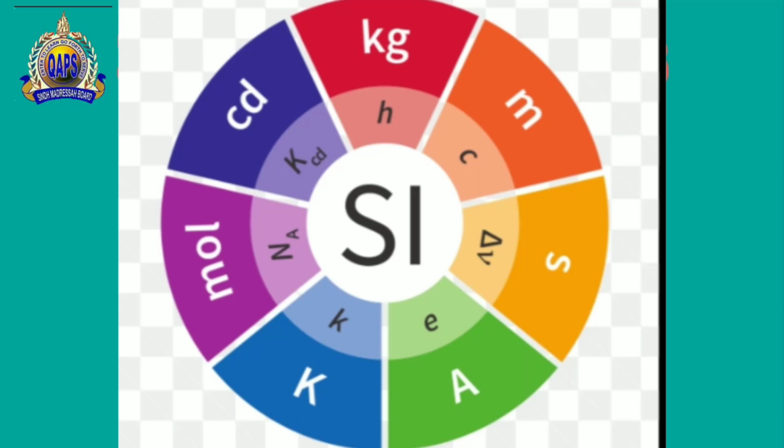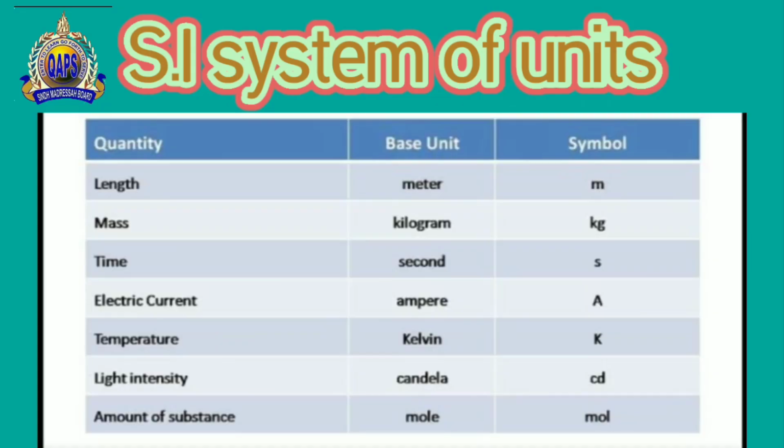Actually, the question was that if we have different systems of units, and the whole world is combined together for business purposes, if we are buying or selling any substance, and there was not a common system for everyone, then there was difficulty in buying or selling.